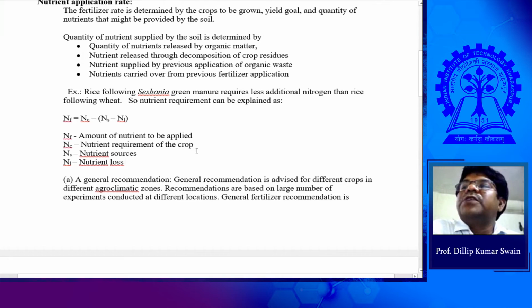How can you know the nutrient requirement of the crop? Any idea? Soil testing.